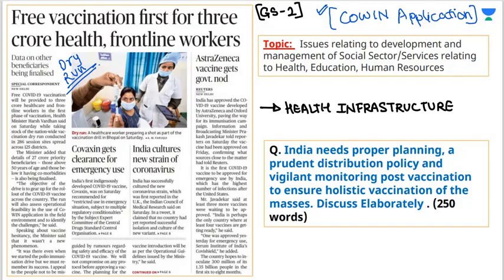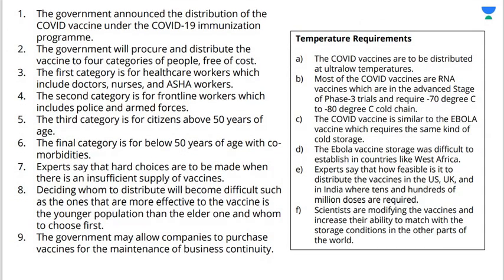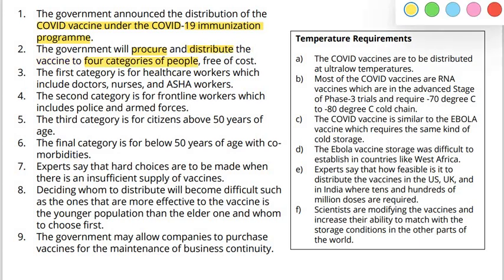Okay. So the government has announced distribution of COVID vaccine under COVID-19 immunization program. The government will procure and distribute the vaccine to 4 categories of people free of cost. Underline this. Many people are spreading rumor that the vaccine will not be free of cost. It will be free of cost. So let us understand the category of people.